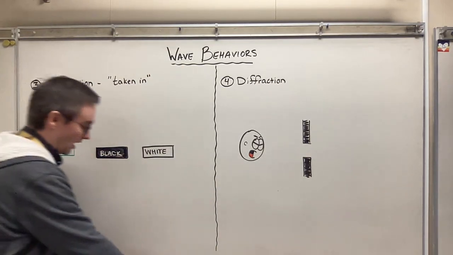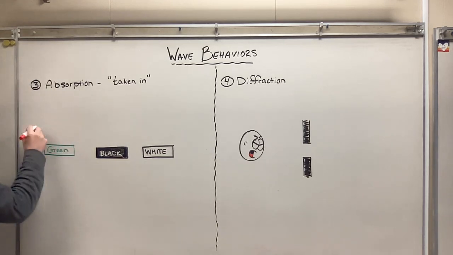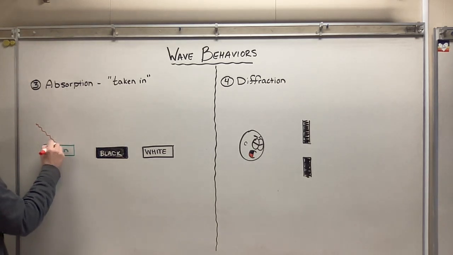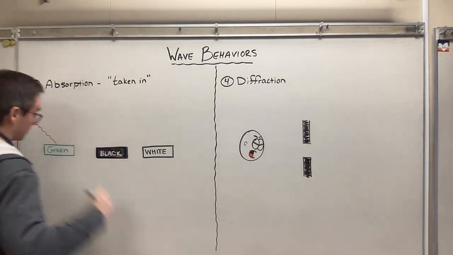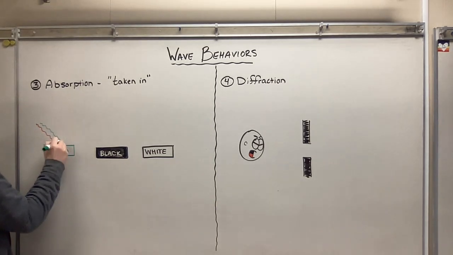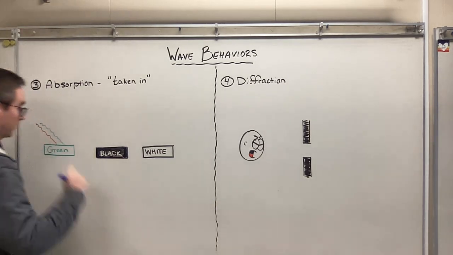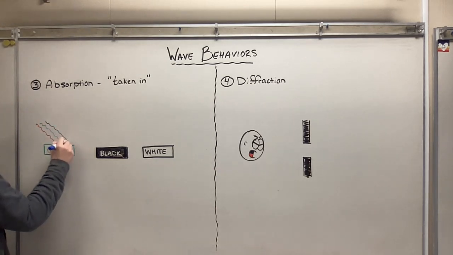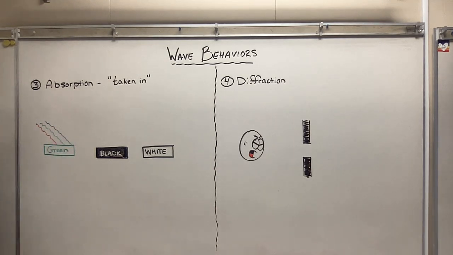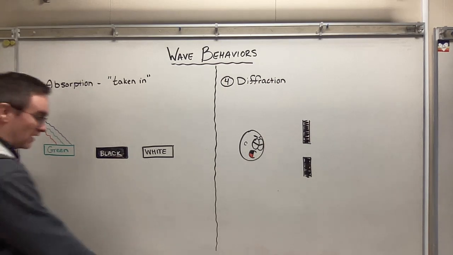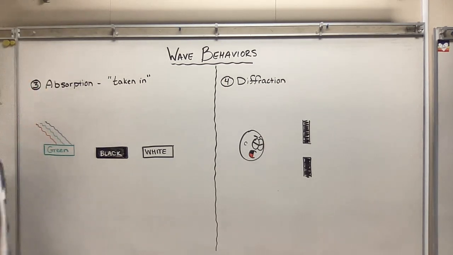We talked a little bit about this when we talked about different colors. So let's say I have three colors here: a red wavelength of light, green, and blue. All three of those colors are going to hit this block. We talked about the other day that the reason we see the things that we see is because of what hits us in the eye.